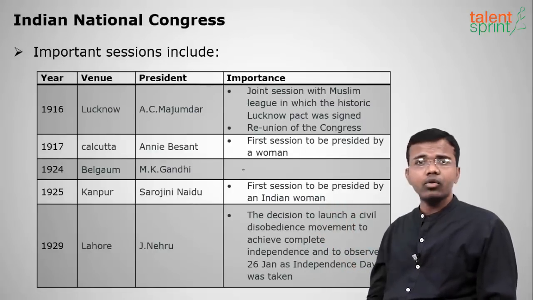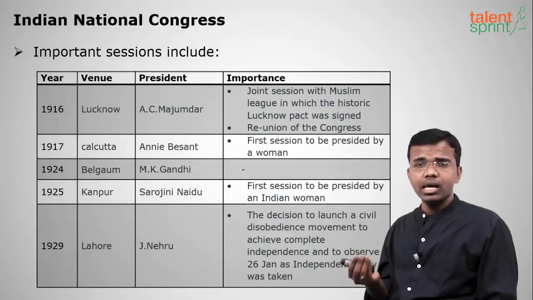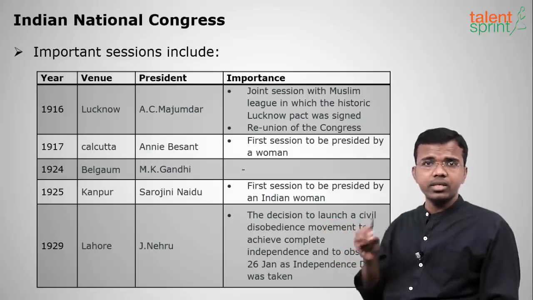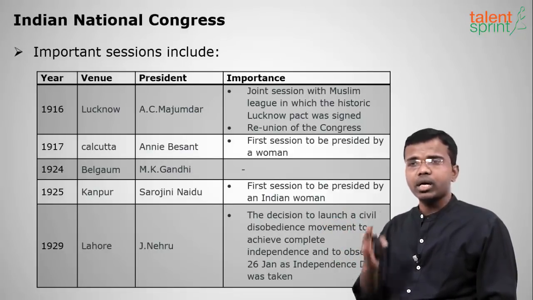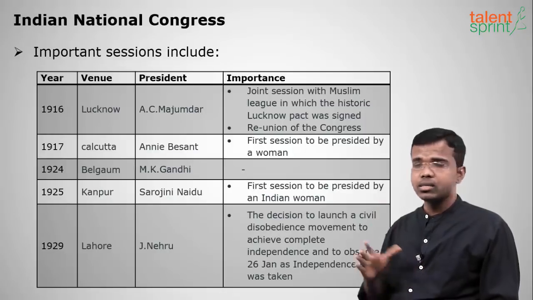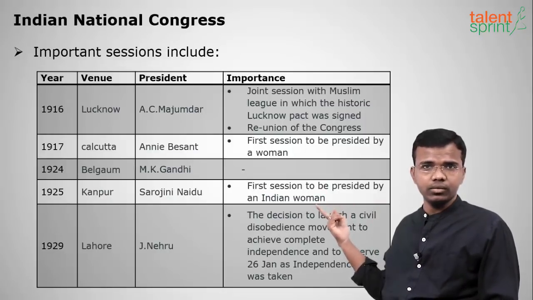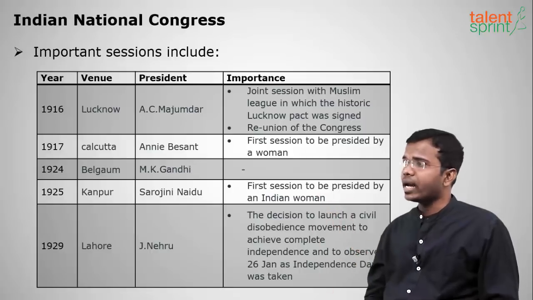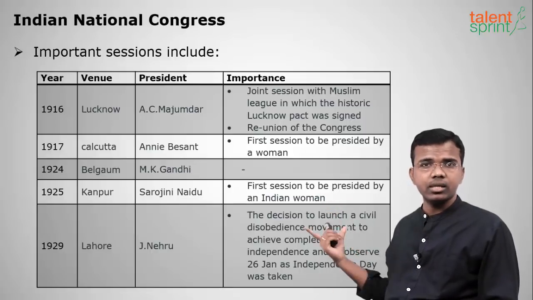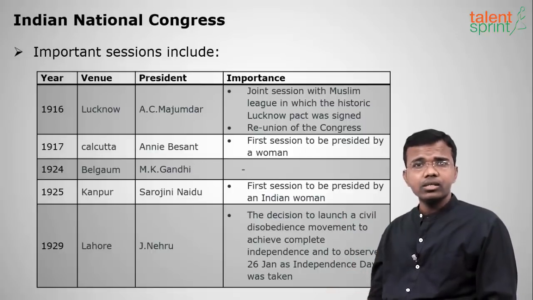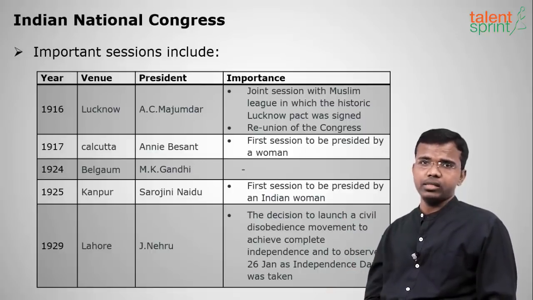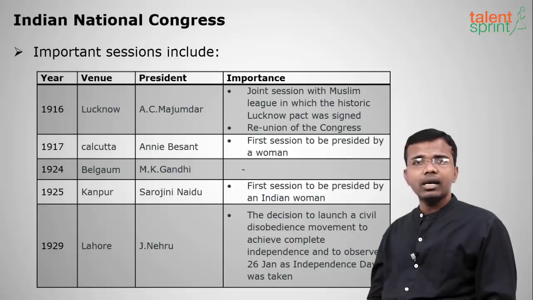Next is the 1924 Belgaum session. It was presided over by Mahatma Gandhi. What is the importance? This is the only session of INC presided over by Mahatma Gandhi. Okay, so Mahatma Gandhi presided only once, in the 1924 Belgaum session. Okay, next is the 1925 Kanpur session. It was presided over by Sarojini Naidu. So the importance is she was the first Indian woman president of INC. Next is the 1929 Lahore session under Jawaharlal Nehru.